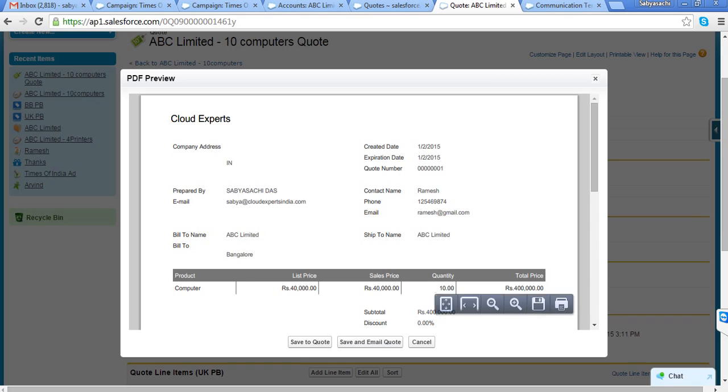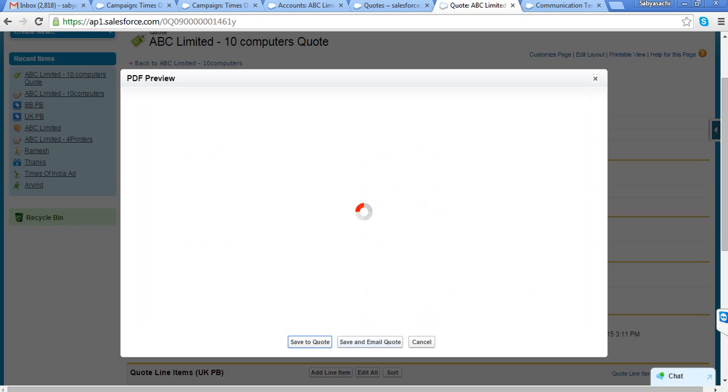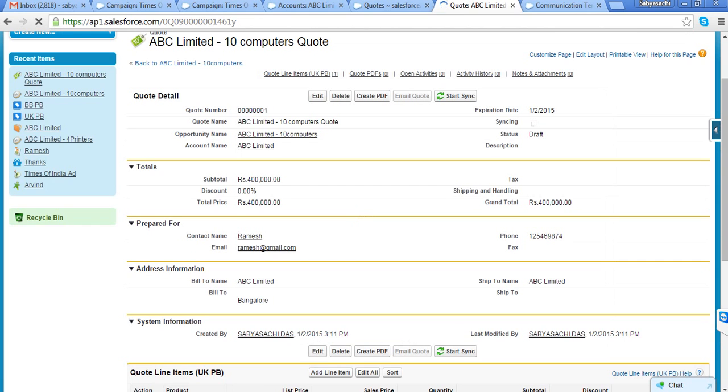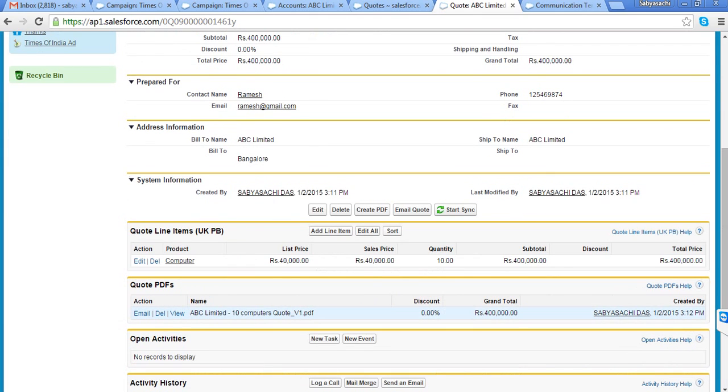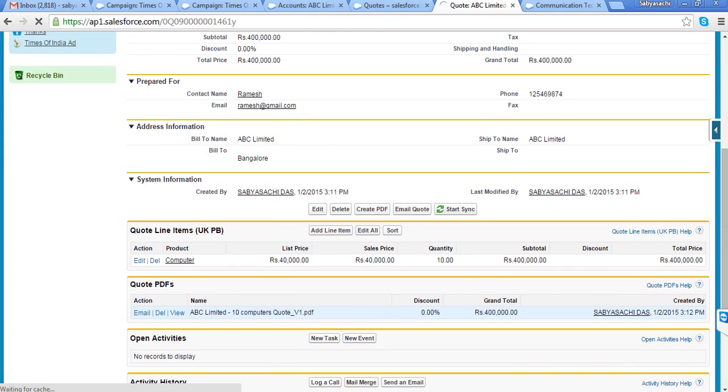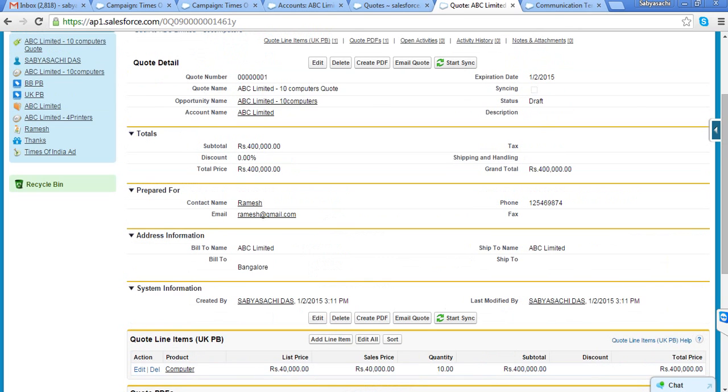So here directly you can save the quote or you can save and email the quote to your clients. I am just saving that quote for the timing, and you can see that this is the quote and it is coming as version 1, right? So this is how I am creating a quote and sending the email with that quote to the customer.